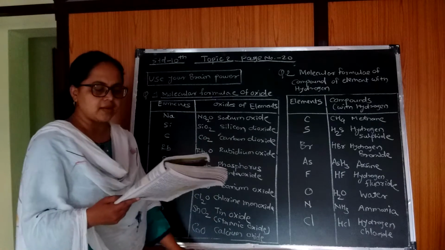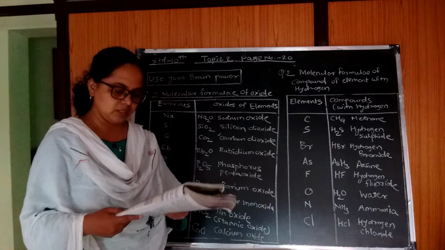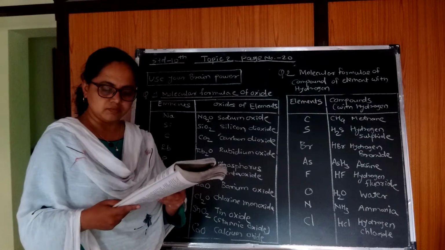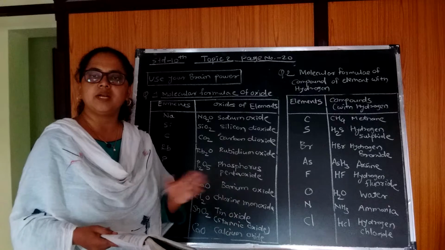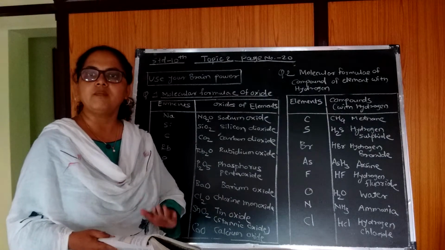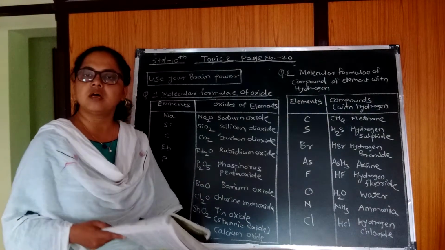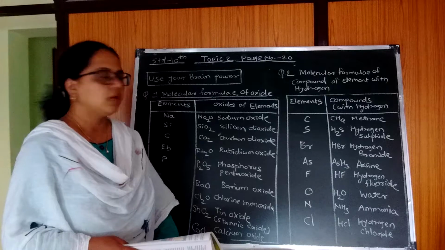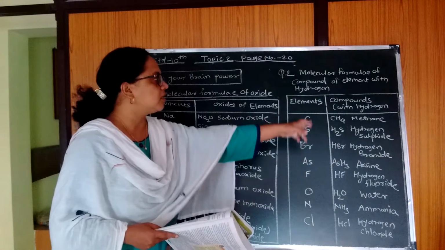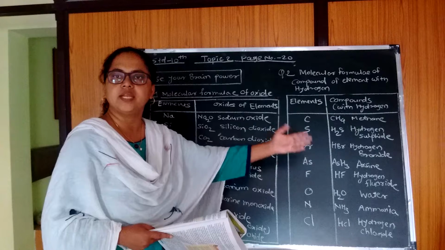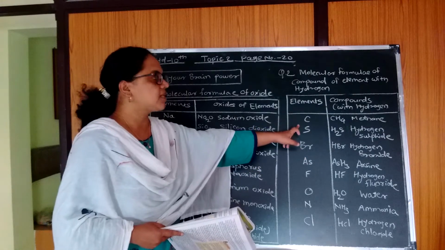Now the next question is: write the molecular formula of the compound of the following elements with hydrogen. That is, how these elements combine with hydrogen and form hydrides. You have to refer to Mendeleev's periodic table. I have written the answers. First one is carbon.